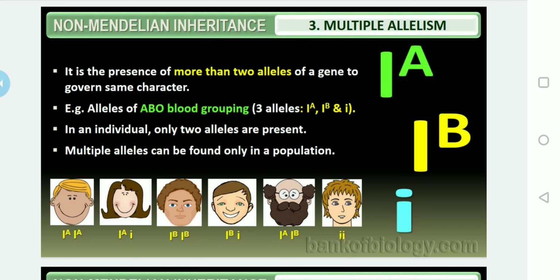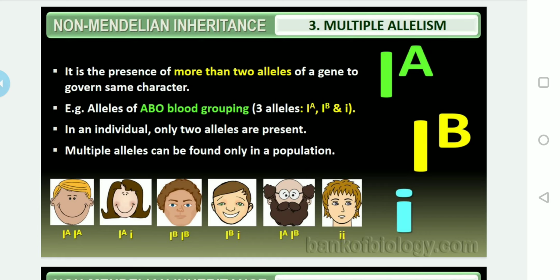What is multiple allelism? The definition itself indicates it is the presence of more than two alleles of a gene to govern the same character.